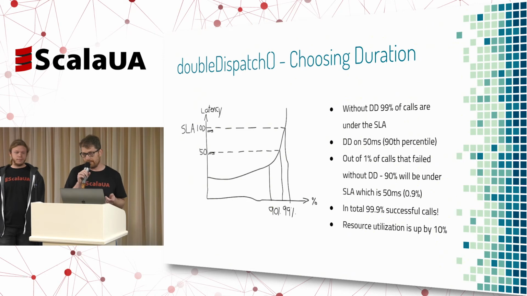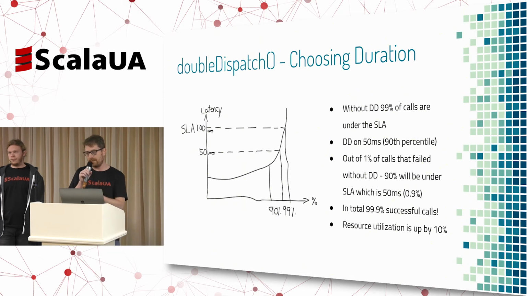It's also said that we have defined our SLA to be 100 milliseconds, which means that if we call this system as is without changing anything, for every 100 requests, 99 of them are going to be successful because they're going to return in under 100 milliseconds, and 1% is going to be a failure because it's going to return after 100 milliseconds. Okay? Make sense so far? Okay.